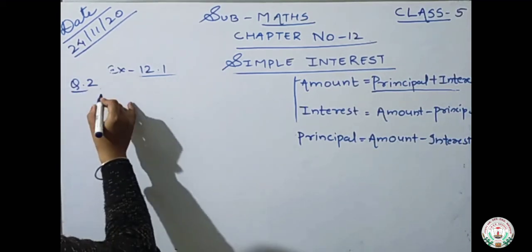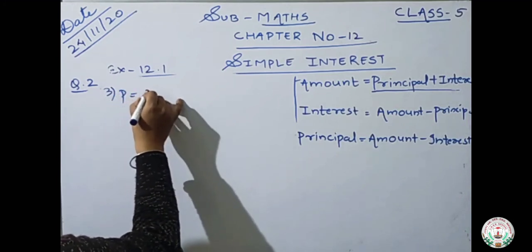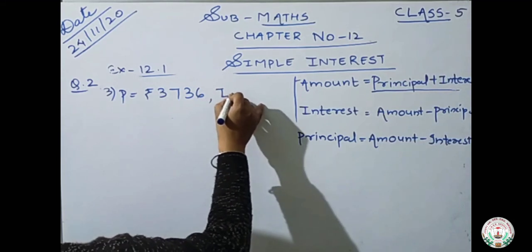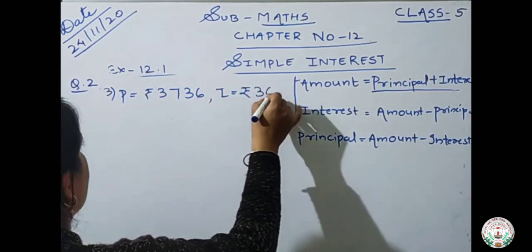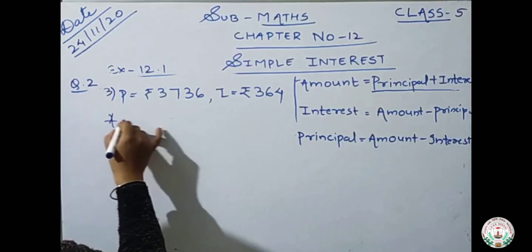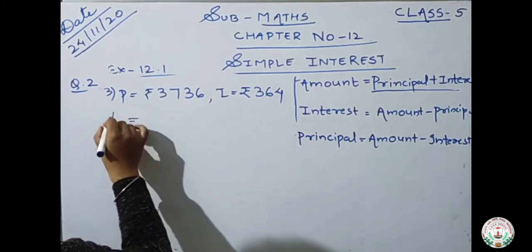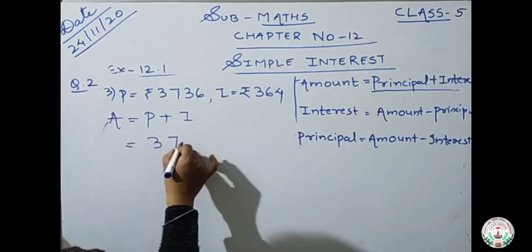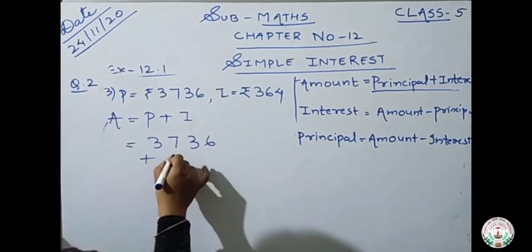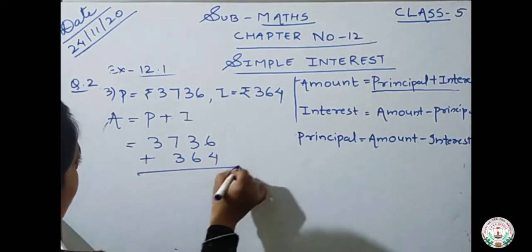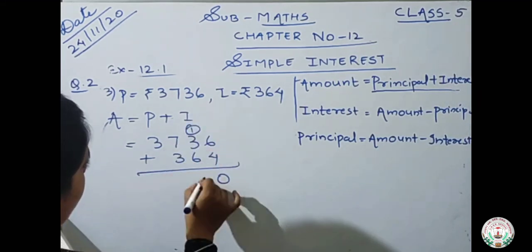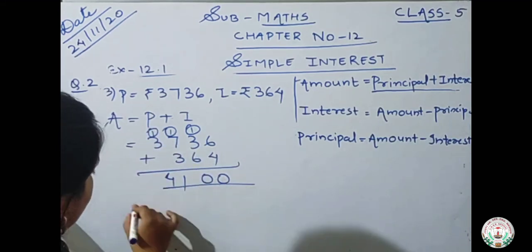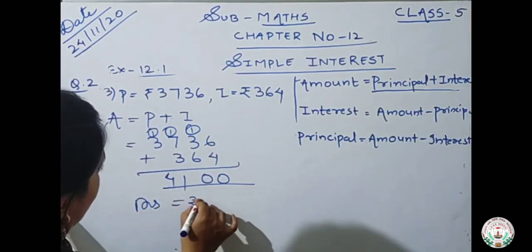What is number 3? Number 3 is principal is equals to rupees 3,736. Interest is equals to rupees 364. So what will be the amount? Amount is equals to principal plus interest. 3,736 plus 364. 0 carry 1, 10 0 carry 1, 11 1 carry 1, 4. So what is the amount here? Amount is rupees 4,100.